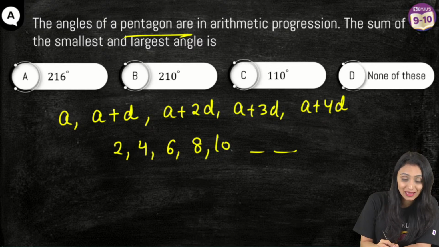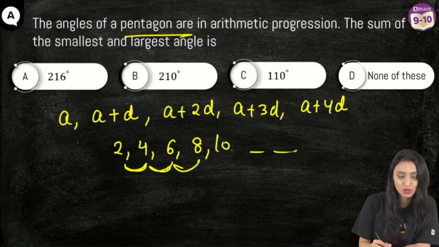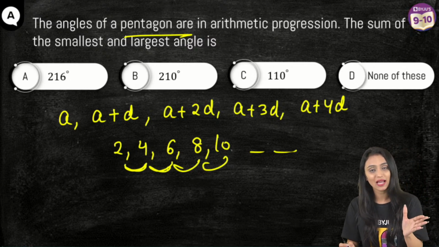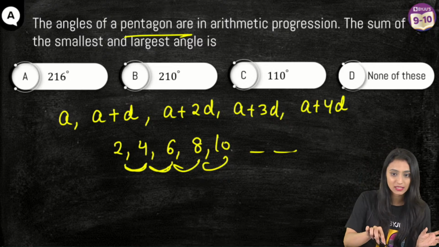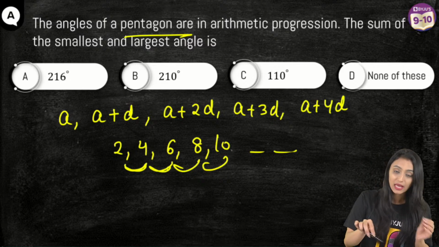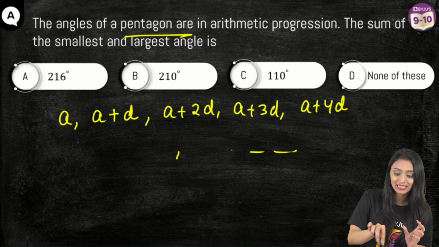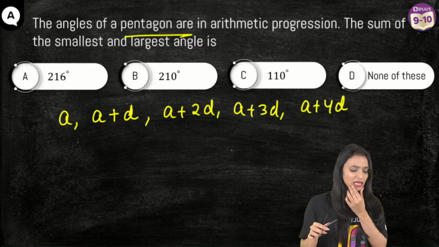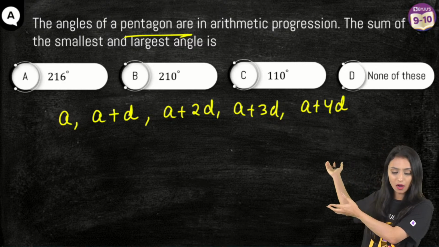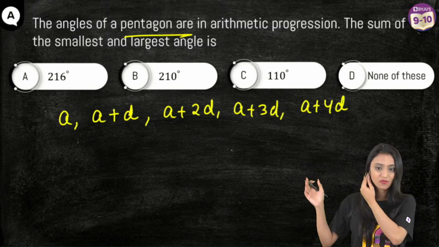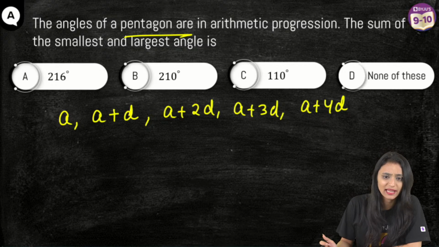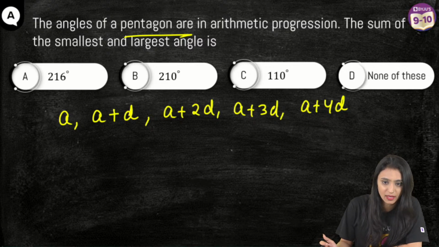If you see, between the first 2 terms, there is a difference of 2. 6 minus 4 is also 2. 8 minus 6 is also 2. 10 minus 8 is also 2. So every time, the common difference between each of the terms is the same. That's what D over here is. That's the common difference. Let's first understand that's how we assume the angles in general format. Correct, Srividya, T2 minus T1, that's the thing. And A is our first term.